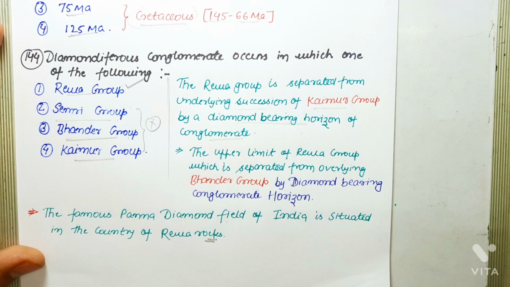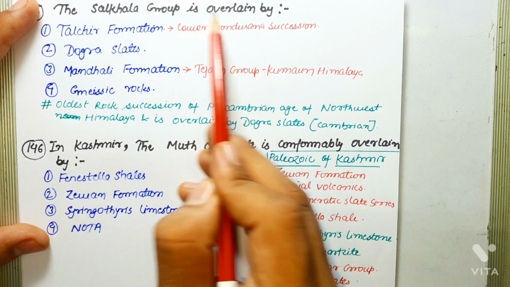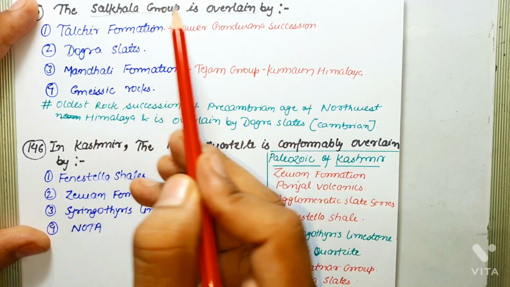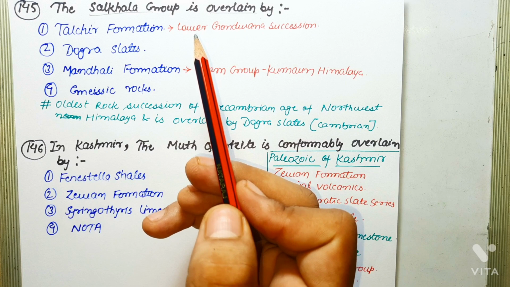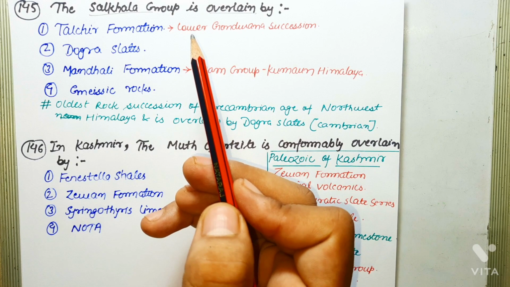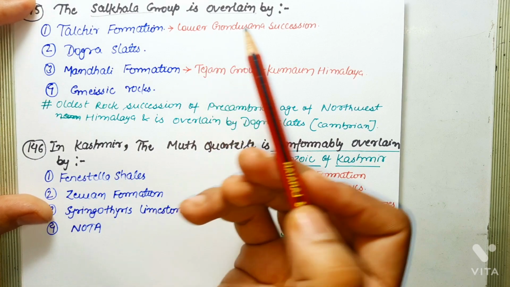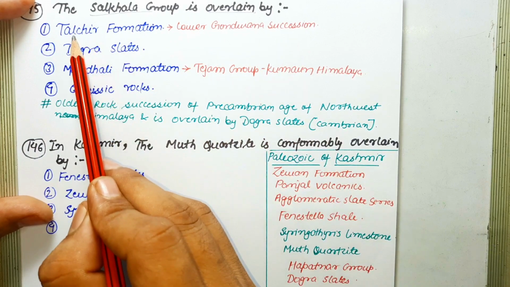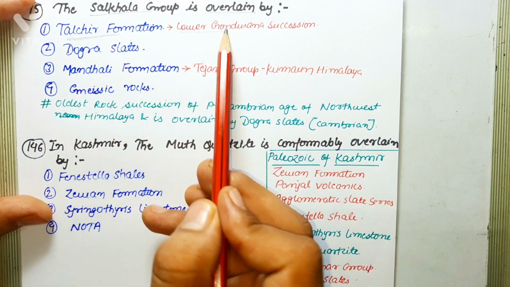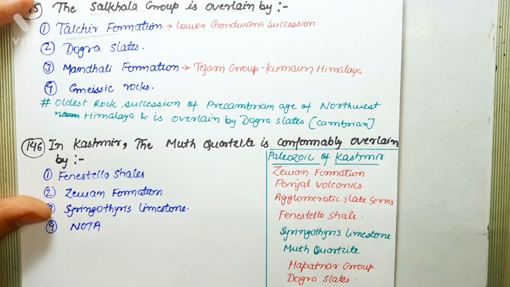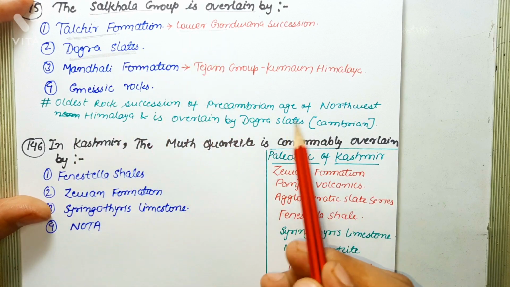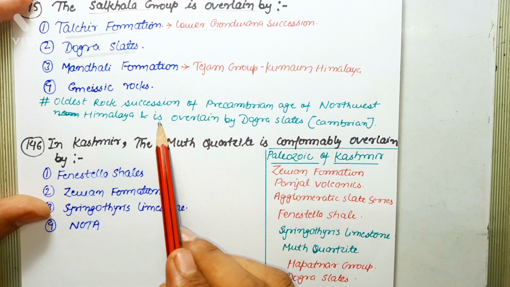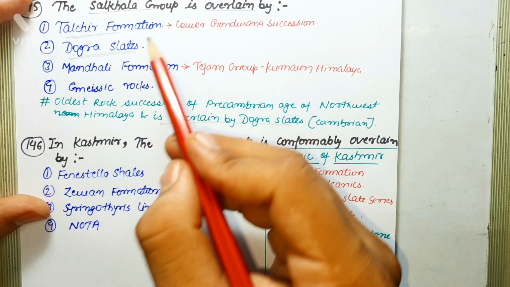Next question says, the Salkhala group is overlain by. So let's know something about the Salkhala group. The Salkhala group is the oldest rock succession of Precambrian time of the northwest Himalaya, named by D.N. Wadia, and it is stratigraphically overlain by Dogra slates, which are of Cambrian time. So let's check the options. Talcher formation. Talcher formation belongs to the lower Gondwana succession and is of upper Carboniferous to lower Permian age. The next one is Dogra slates. Dogra slates is clearly the correct answer because this Salkhala group is overlain by Dogra slates in the Cambrian. Okay, so this is the correct answer.